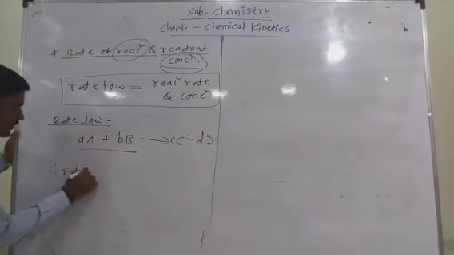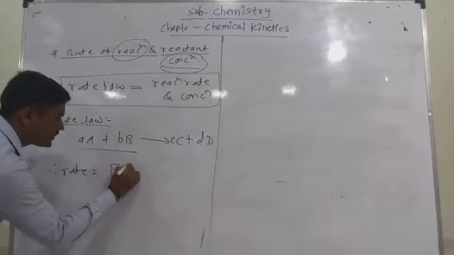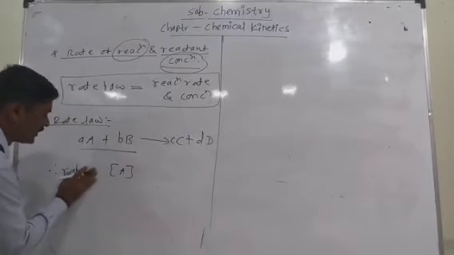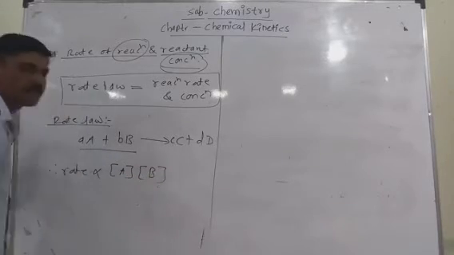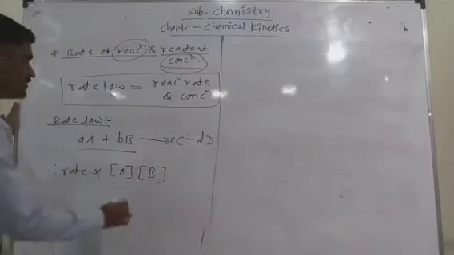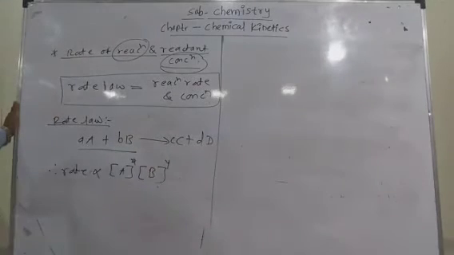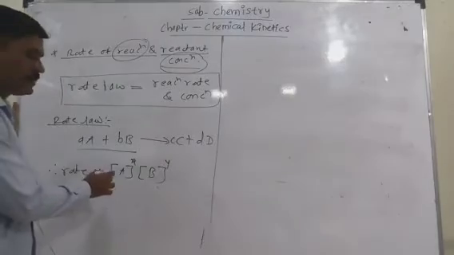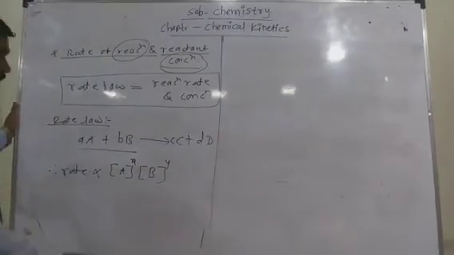Therefore, we put the equation: rate is proportional to the concentration of reactant A and the concentration of reactant B. Consider the simple powers of the corresponding reactants as x and y.